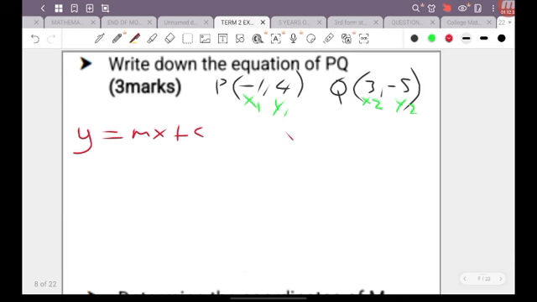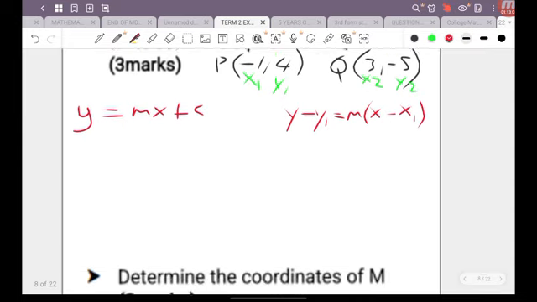This formula is a formula that I find that most advanced students will use, but I saw more than 5 or 6 of my students using this formula on the exam paper. So if you're that student that prefers that one, then by all means go ahead if you know you are equipped at using it. So it is y minus y1 equal m times x minus x1. All right, none is easier than the other. It just really comes down to what you prefer or what you're accustomed to using. So I'm going to show you both of them, and we're going to get the same answer.